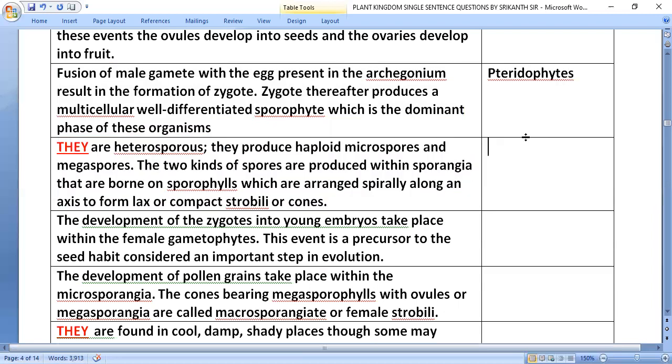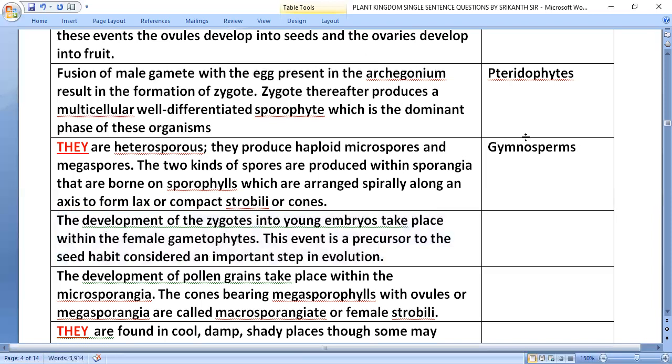They are heterosporous. They produce haploid microspores and megaspores. The two kinds of spores are produced within sporangia that are borne on sporophylls which are arranged spirally along an axis to form lax or compact strobilar cones, that is in gymnosperms.